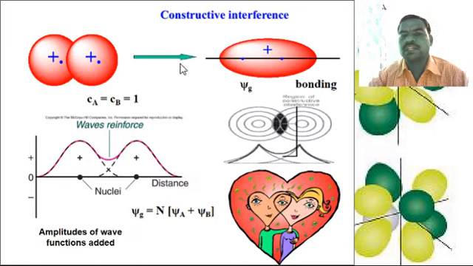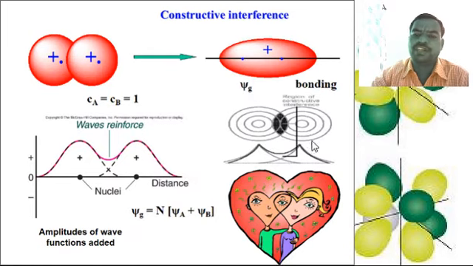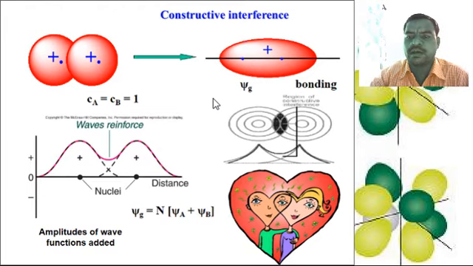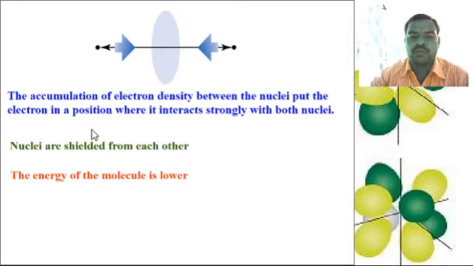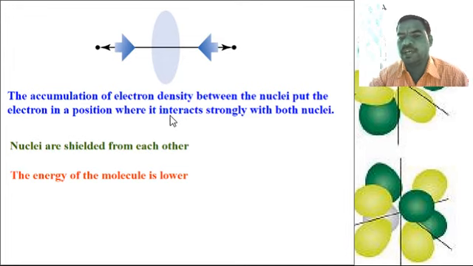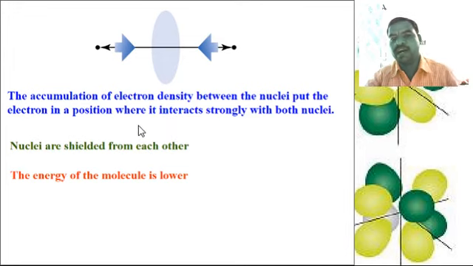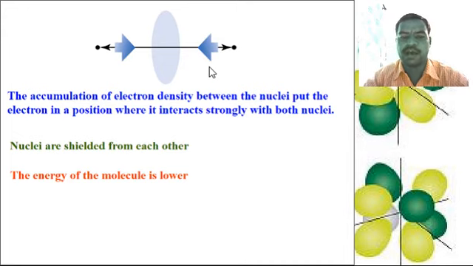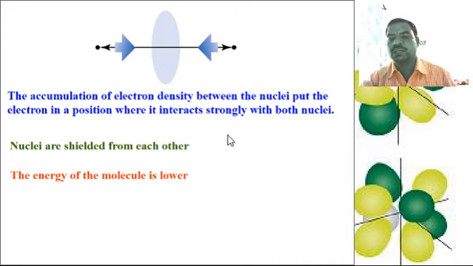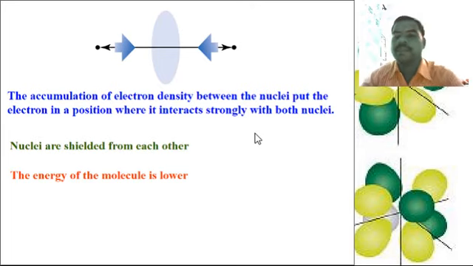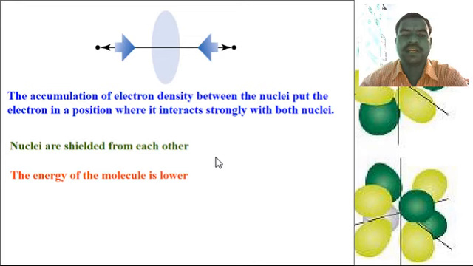Then these are the constructive interference. This diagram is clear-cut: here Ca equals Cb equals 1, that is the bonding molecular orbital. These two atoms combine together to form the bonding molecular orbitals. The accumulation of electron density between the nuclei puts the electrons in a position where they interact strongly with both nuclei, and the nuclei are shielded from each other. It means the nuclei combine together, and the energy of the molecule is lower.